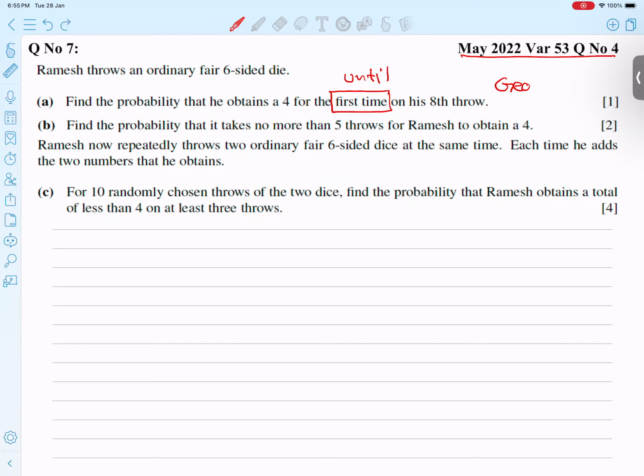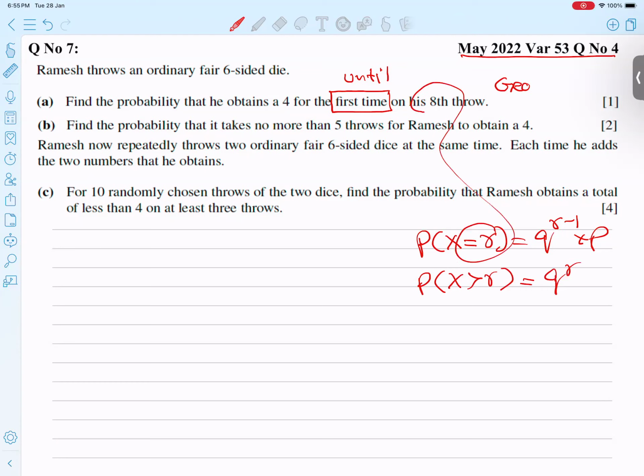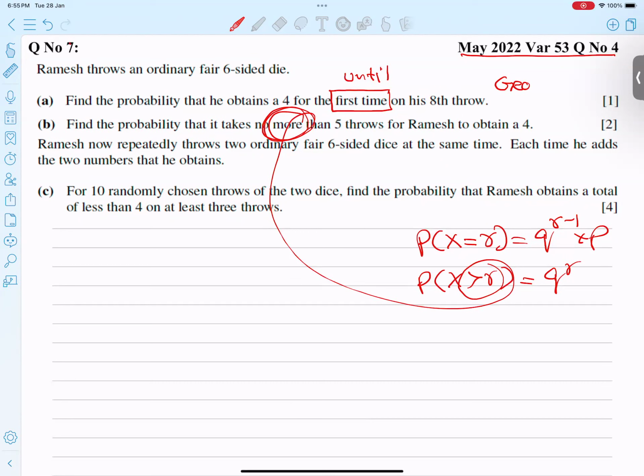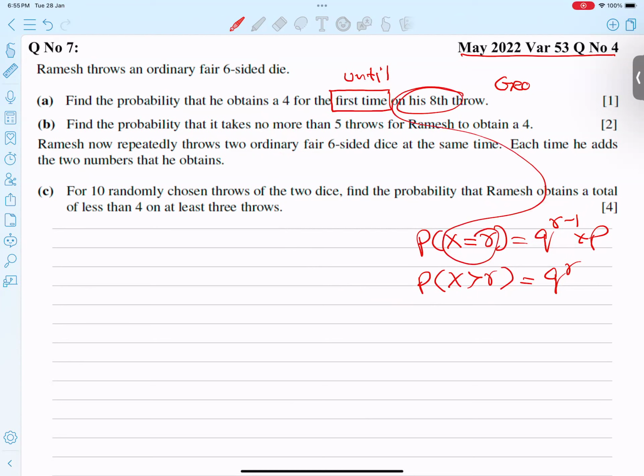For geometrical probability, there are two formulas. One is for exactly at R, and the formula is q to the power R minus 1 into p. And the other formula is for more than R, and that formula is q to the power R. Because he talked about exactly the eighth throw, not more. Maybe if he used the word "more" here, then we could use that one. But now he said exactly the eighth throw, so I will take the first formula.